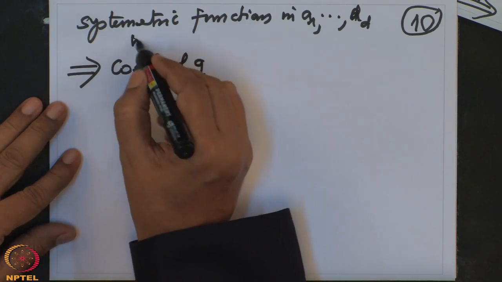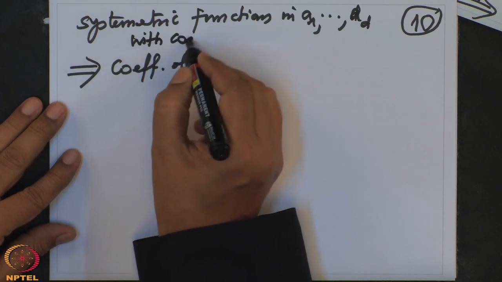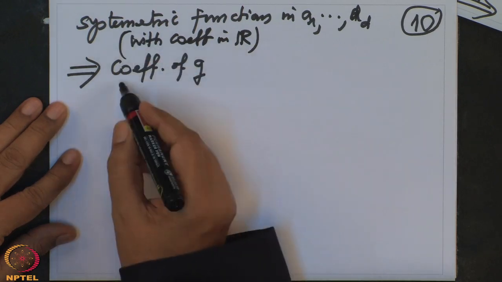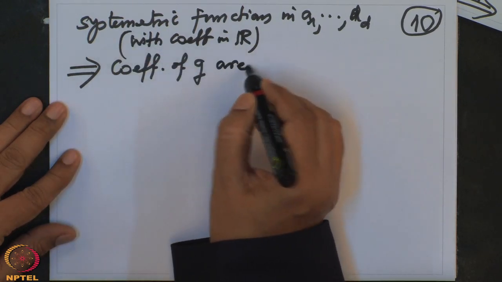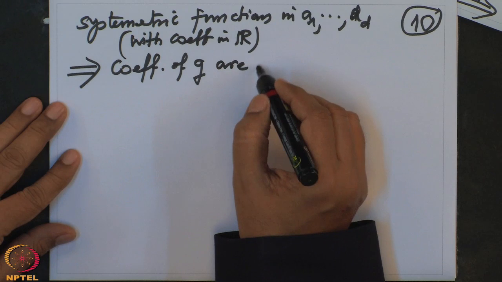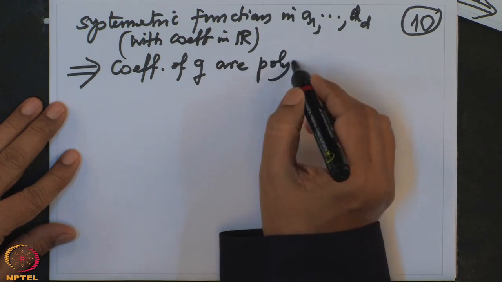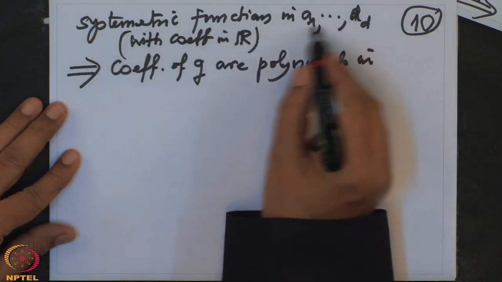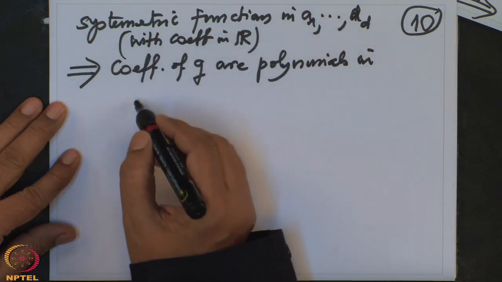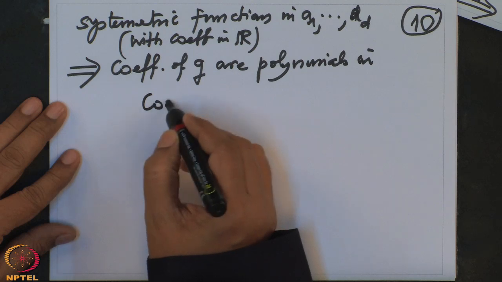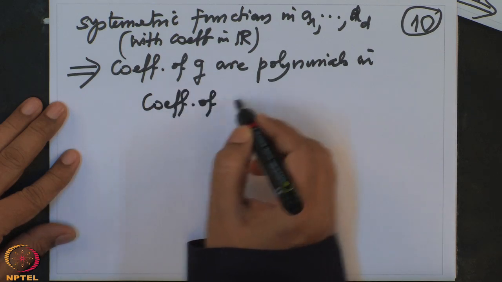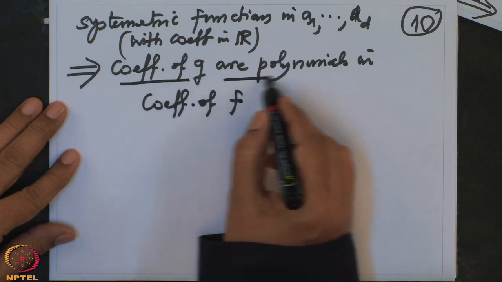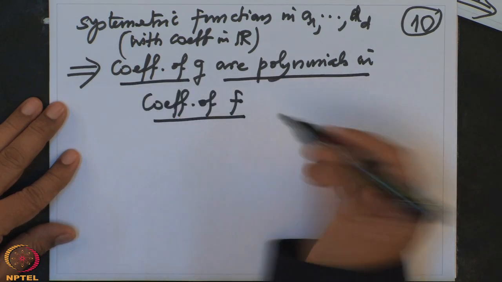So the coefficients of G, with coefficients in R, because our base field is R, are polynomials in the elementary symmetric functions in A_1 to A_d. They are the coefficients of the given polynomial f. So the coefficients of G are polynomials in the coefficients of f with real coefficients.